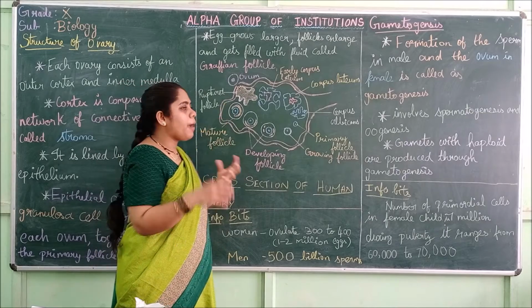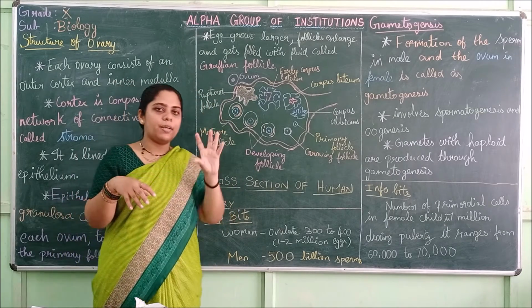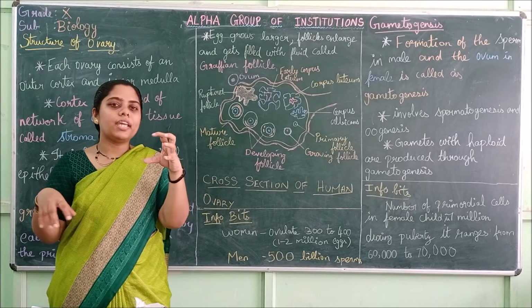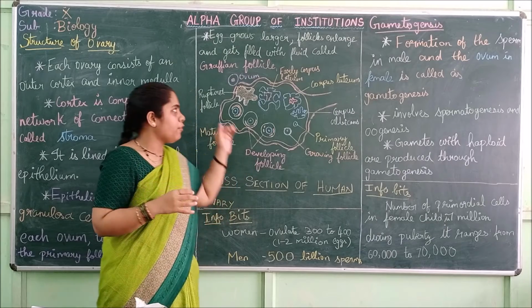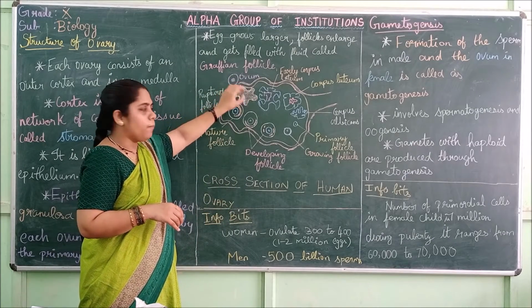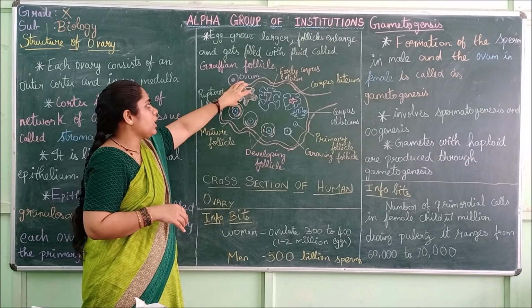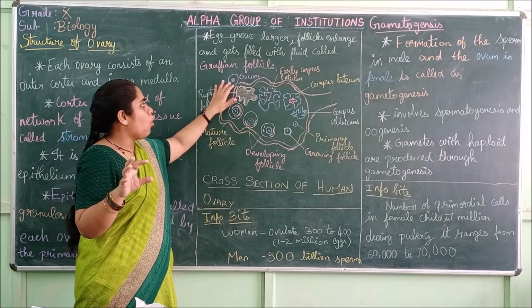Then later it ruptures. The ruptured follicle: the egg, after being matured, bursts off and lets out the ovum. So here you can find the ovum.